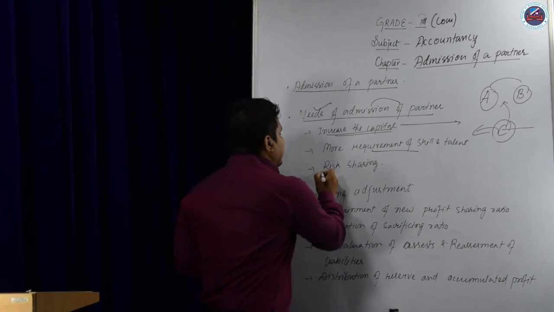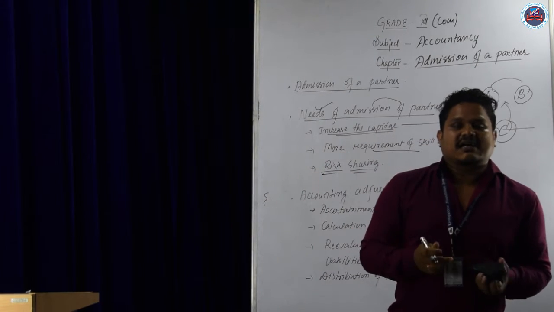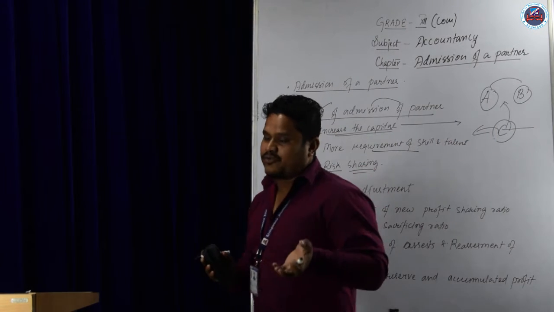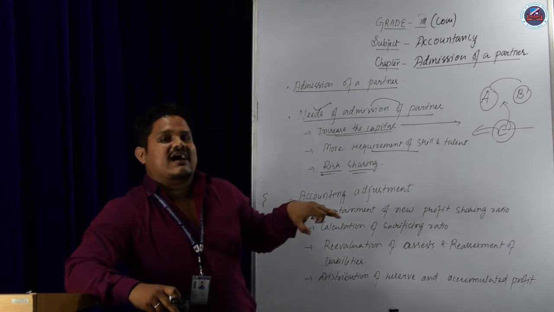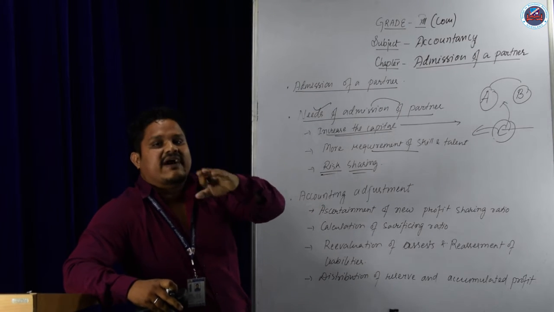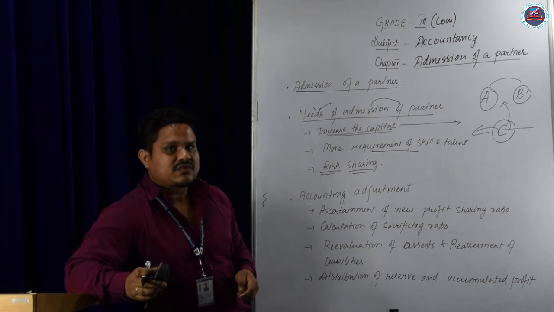Now, next is risk sharing. Suppose we know that if there are two partners and they get a loss, they have to bear more of the risk. So, if C comes, the risk will be divided among the three partners. That is risk sharing. Okay.